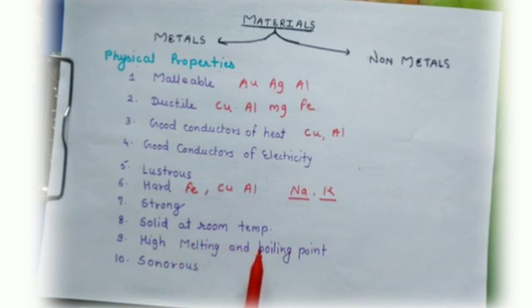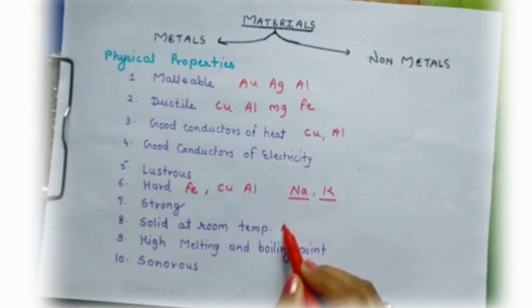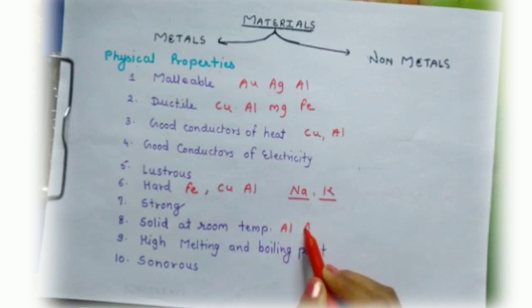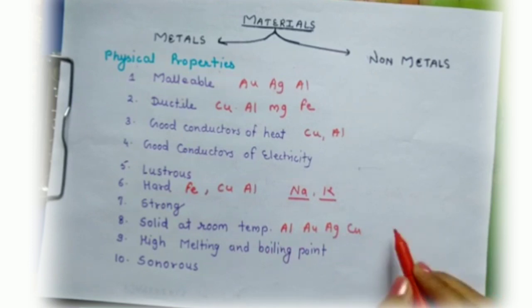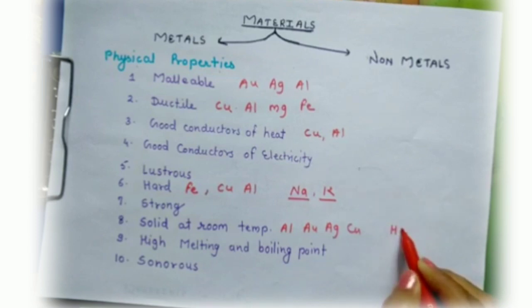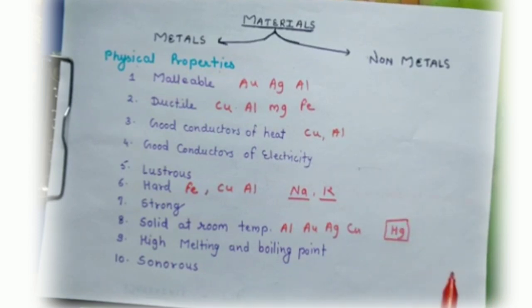Most metals like aluminium, gold, silver, copper are solid at room temperature. Only one metal, mercury, is the exception. Mercury is in a liquid state at room temperature. High melting and boiling point.